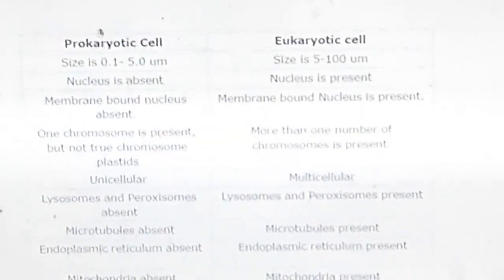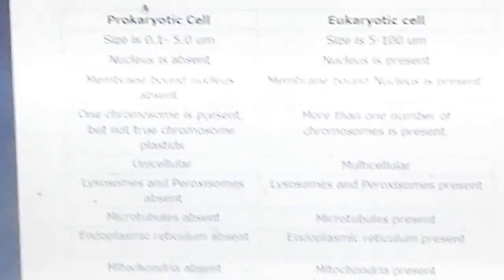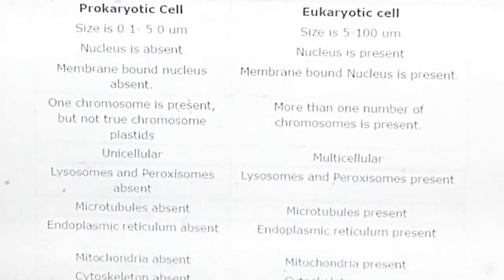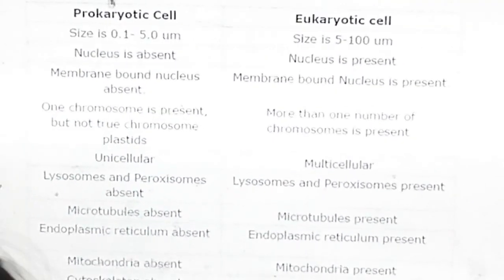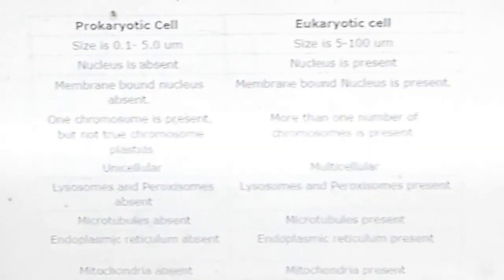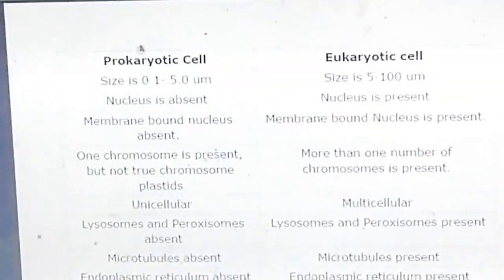Now there is a basic difference between the prokaryotic cell and the eukaryotic cell. First, the size. The size of a prokaryotic cell is 0.1 to 5 μm, and that of a eukaryote is 5 to 100 μm. As I told, the nucleus is absent in the prokaryotic cell, and in the eukaryotic cell a well-defined nucleus with a membrane is present.